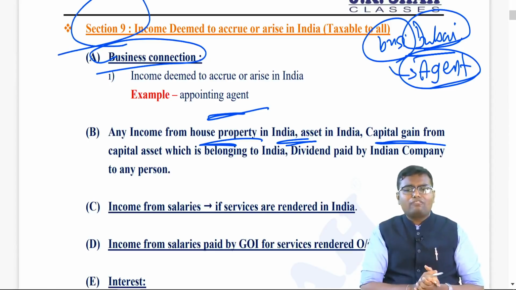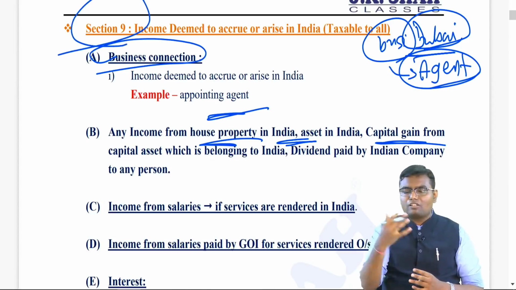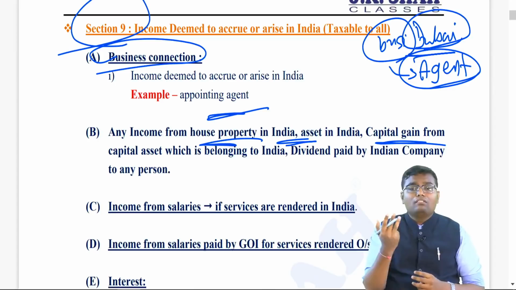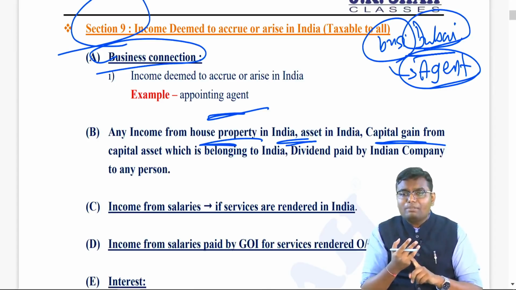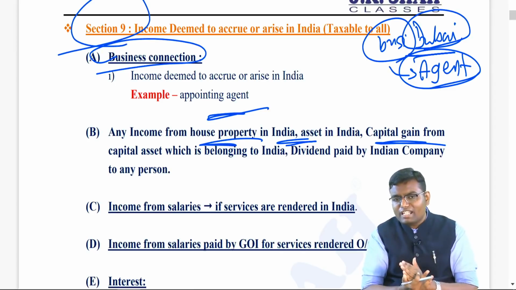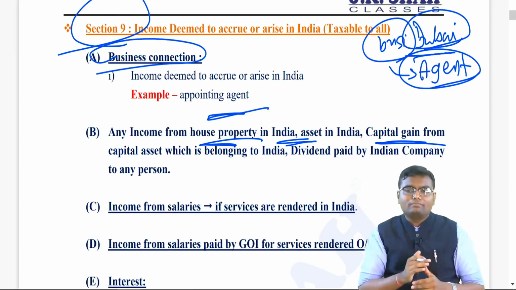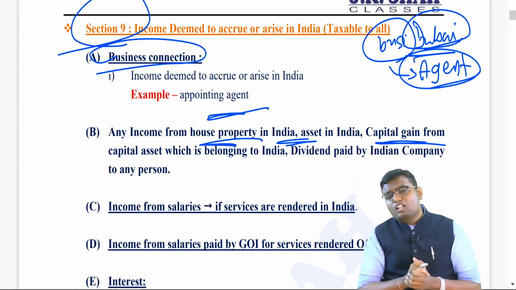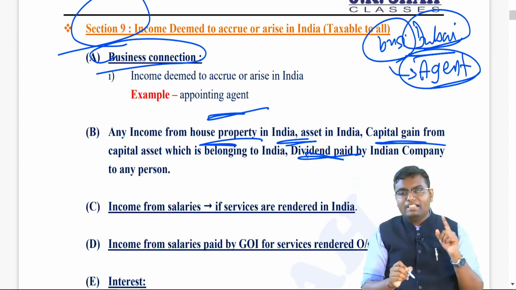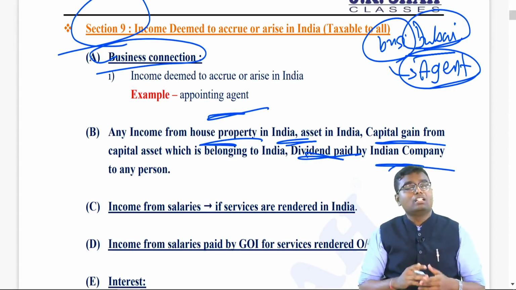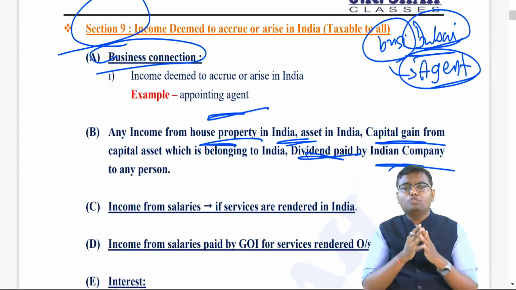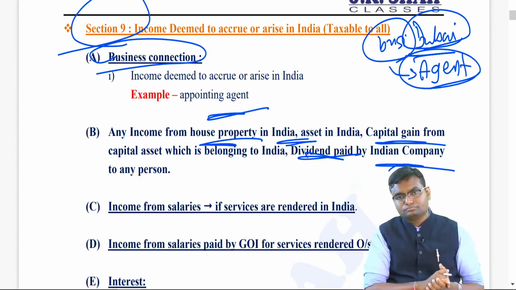I have the shares of an Indian company. I am the owner of some of the shares of Eicher Motors, let's say. I am selling the shares in another country. The shares belong to an Indian company. An Indian company's share is the property of India. Whenever I sell those shares, taxable in India. I am the shareholder of an Indian company. That company declares dividend. That dividend is also taxable in India because it is of an Indian company. The source is in India. The asset of India is always deemed to accrue or arise in India.